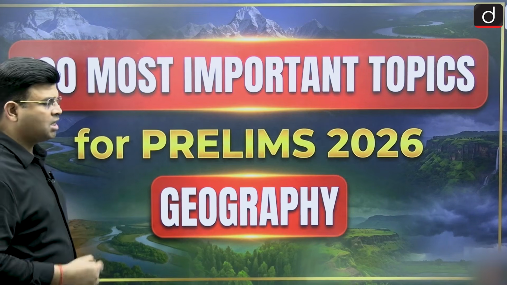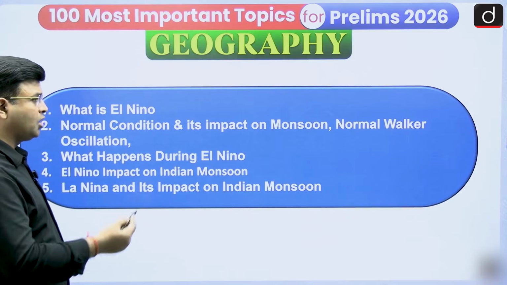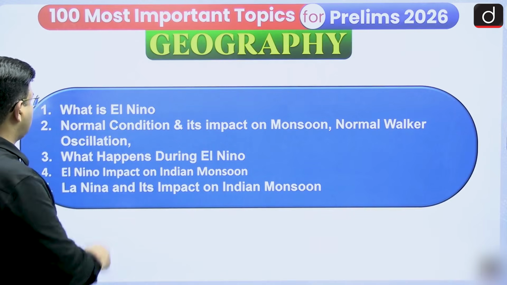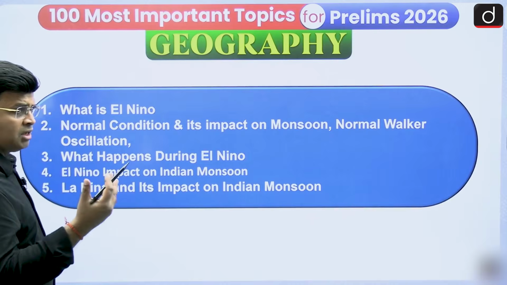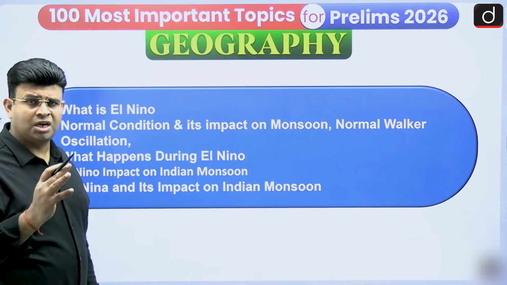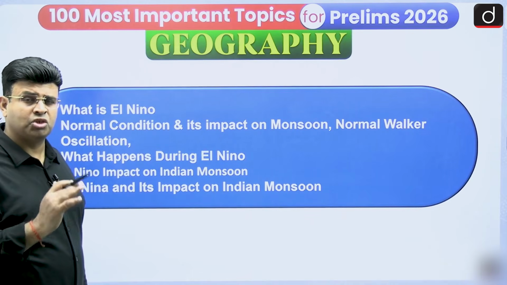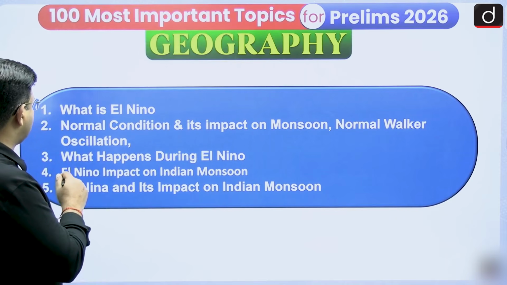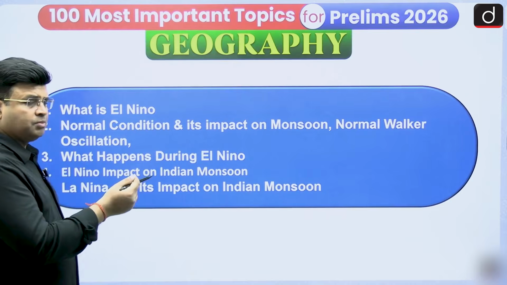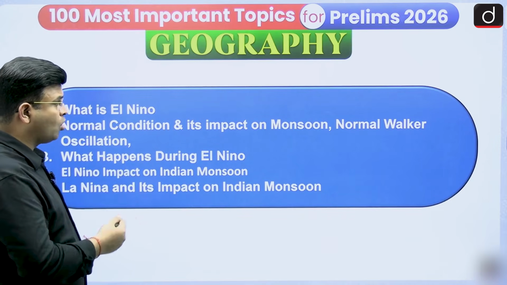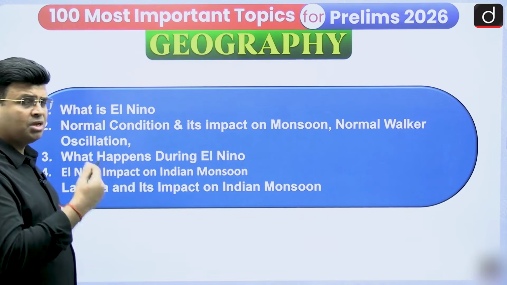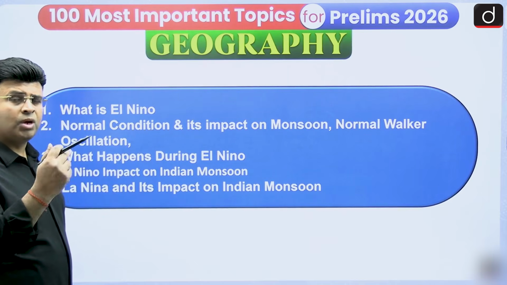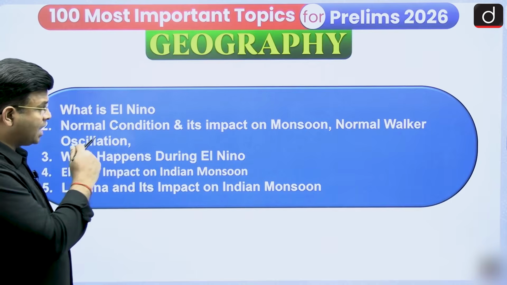Now we are going to see the important topics we are going to take in this 11th episode. What is El Nino? First of all, a small introduction, but also a good explanation, which is very much required for your prelims exam. Then we will see the normal condition and its impact on monsoon, the normal Walker oscillation. Besides El Nino and La Nina, there is also one normal condition that we are talking about.